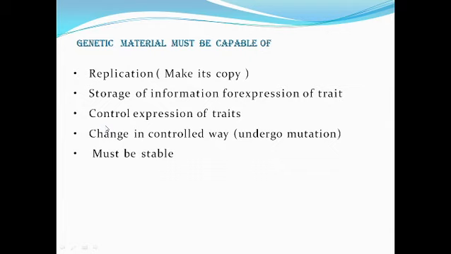The genetic material should possess these properties. Those properties are replication, that is, it has to make its own copy for giving to the next dividing new cells. The second point, storage of some information for the expression of traits, and the expression of traits should be in a controlled manner. Change in a controlled way, that is, all cells will undergo some mutation, but it should also be in a controlled way. And the material which is going to act as the genetic material should be in a stable form.